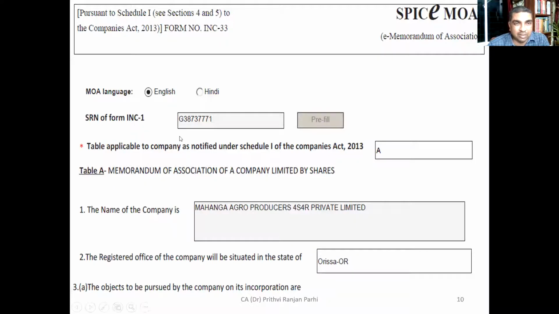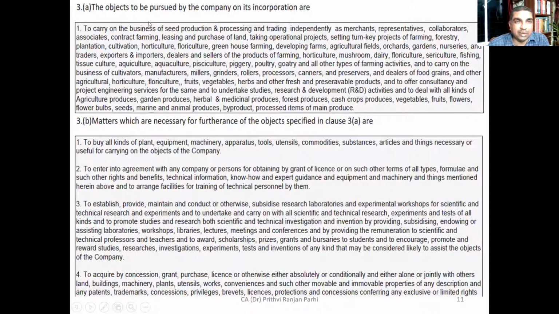Now, suppose the name has been stated and the state of registration has been stated. Now the main object: this company's objective is to carry on the business of seed production, then processing and trading. This is the main object.